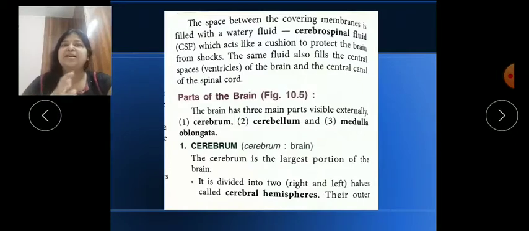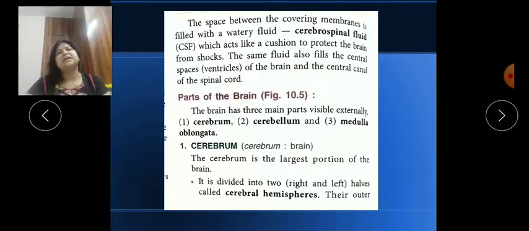So it acts like a cushion, as you can see. It is an insulated fluid which acts like a cushion to protect the brain from any shock. So it is a shock absorber. As I said, the same fluid also fills the central spaces inside the brain. Wherever there is space inside the brain, this fluid is there as a protective cushion and shock absorber, and it is present in the central canal of the spinal cord also.